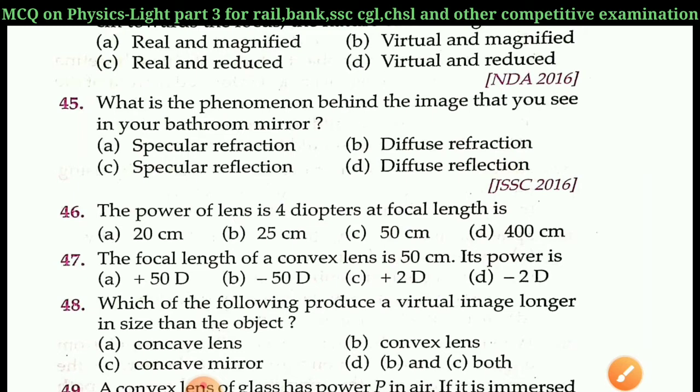Next question is question number 47. The focal length of a convex lens is 50 centimeter. Its power is.